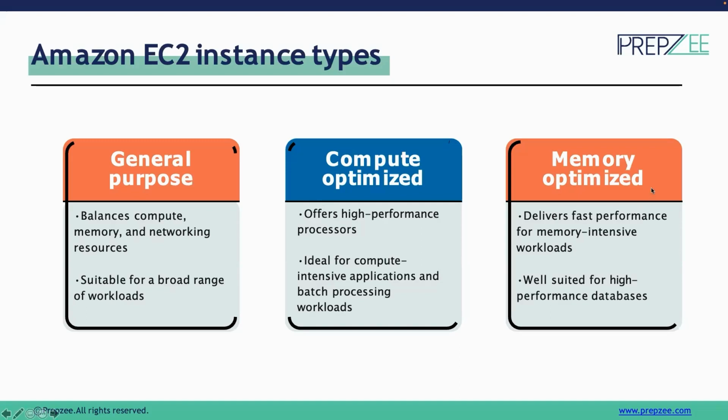Then we have memory optimized instances, which are preferred for memory intensive tasks. For example, if we are going to create database engines or run a big data analysis dashboard, there we need good memory so that we can process large amounts of data as quickly as possible. For these kinds of requirements, we can go for memory optimized instances.